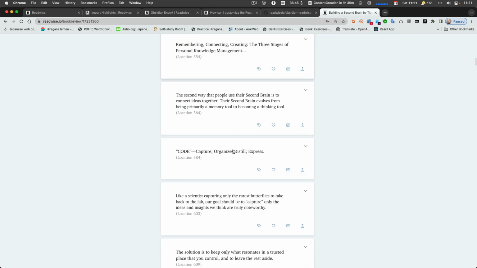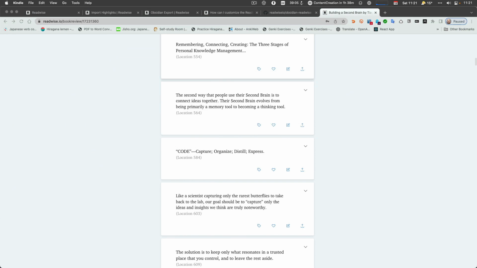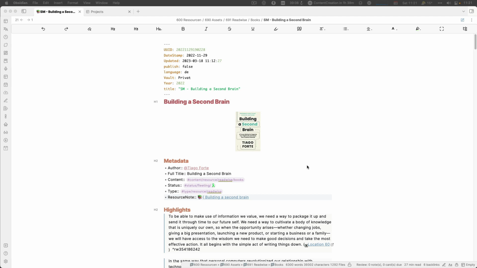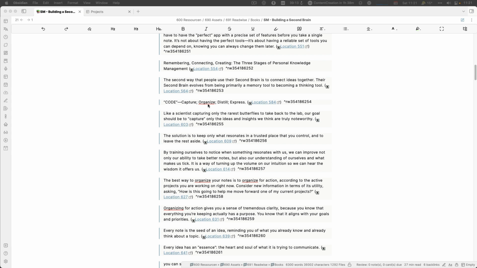So this is how my note looks like, right? That's the original highlight from Readwise. This is what I did mark. And like I said, I did mark the graphics, but the graphics never go through. And another in highlighting here in the Kindle or whatever, doesn't really matter. It's always just doing the text. And this is how it looks like in the note, right? So you see the code, you see the location, which is opening up in Kindle via the Readwise webpage. So it's not directly accessing Kindle. It always goes via the webpage.